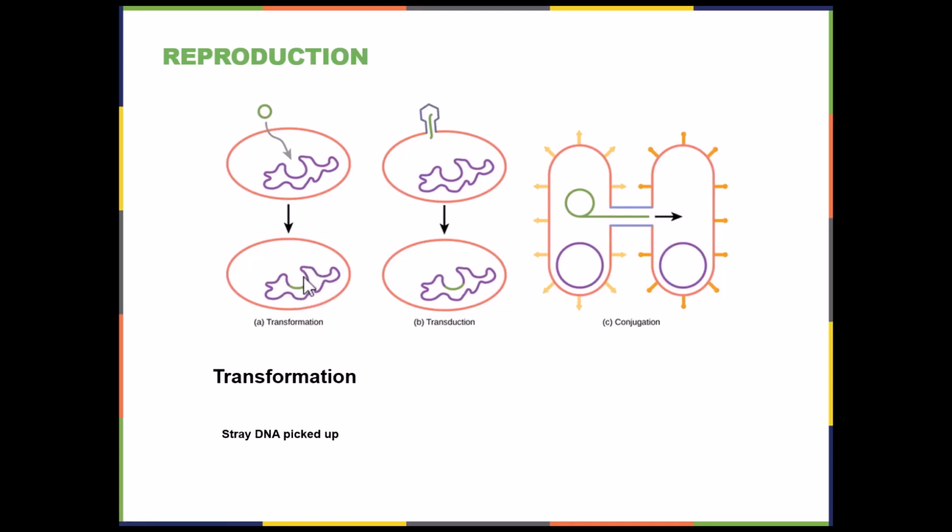One of the reasons why bacteria evolve resistance so easily is they pick up this stray DNA, and sometimes that stray DNA has ampicillin resistance and other kinds of resistant genes out there.